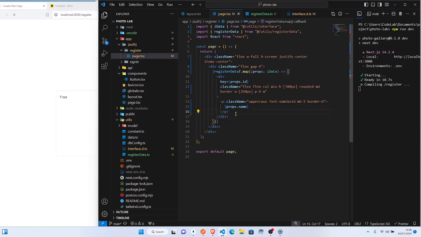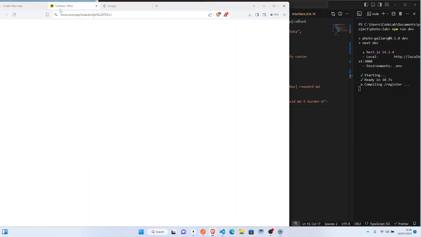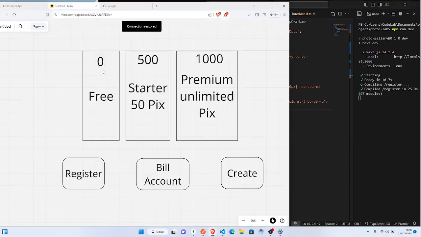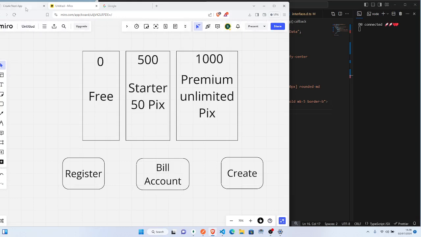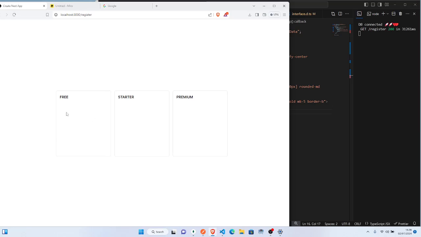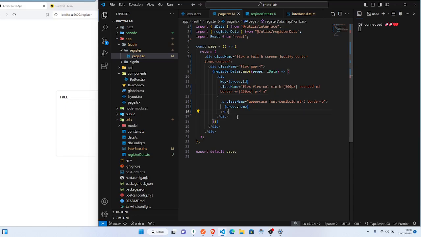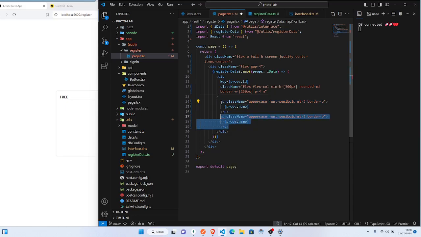Okay, so let me look at this thing. So we get it. The next thing I want to put maybe is the price, right, so that you will know which one you'll be opting for. So let me just duplicate this. So this one will be price. If I save, I will see this.